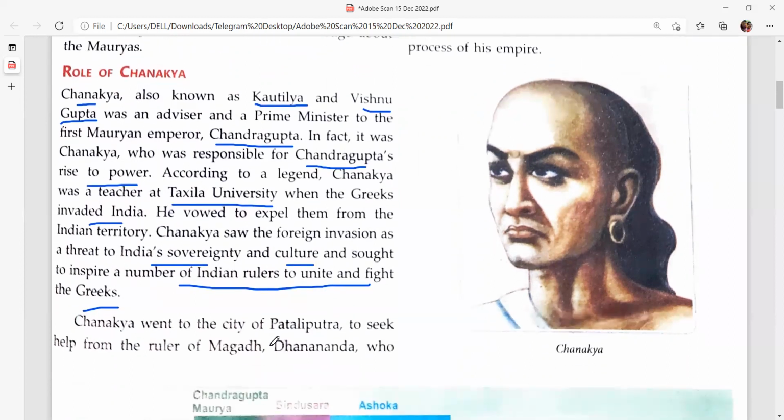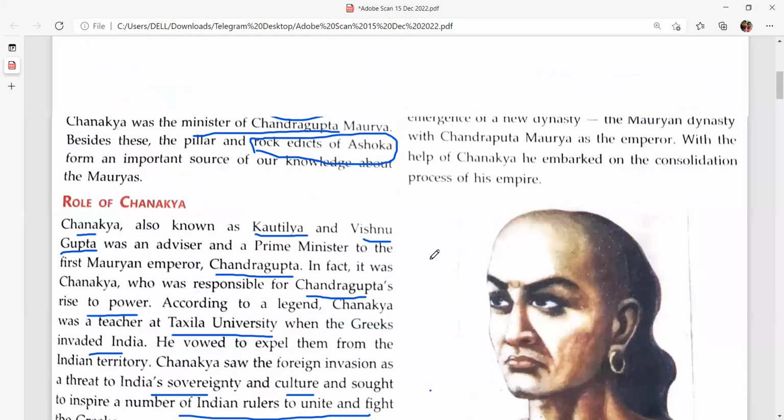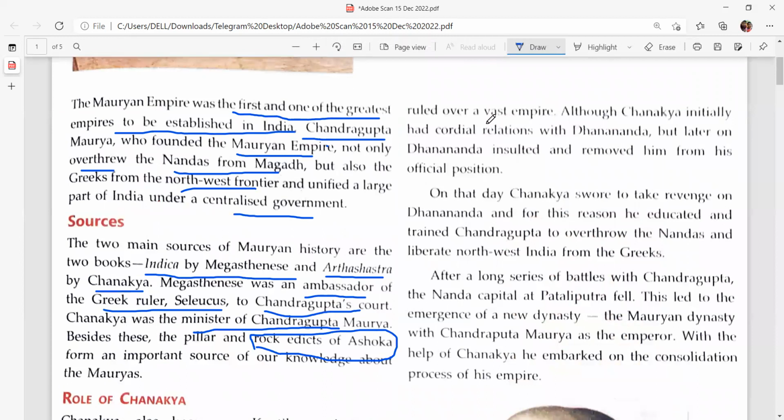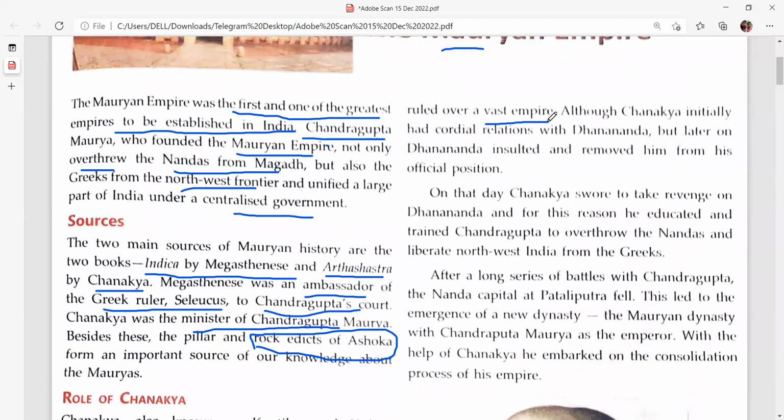Chanakya went to the city of Pataliputra, the capital of Magadha, to help the ruler of Magadha, Dhanananda, who ruled over a vast empire. Dhanananda was the last king of the Nanda dynasty. Although Chanakya initially had cordial relations with Dhanananda, later Dhanananda insulted him and removed him from his official position.